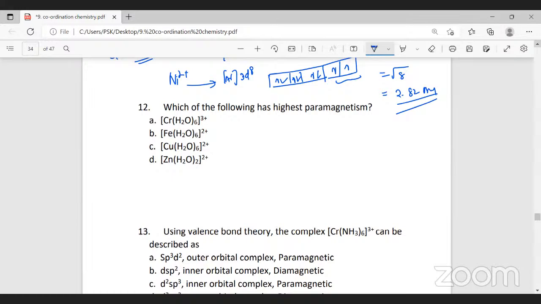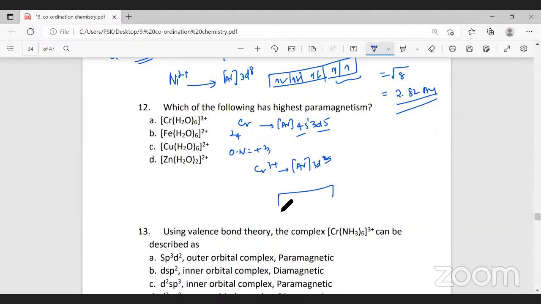So you know how to find. I'll work it only for chromium, and otherwise you have to work. All right. Now, chromium atomic number is 24. The electronic configuration of chromium is argon configuration 4s1 and 3d5. The oxidation number of chromium is +3. So 1 electron from here, 2 electrons from here will be removed. So chromium 3+ will have the electronic configuration argon configuration and 3d3.